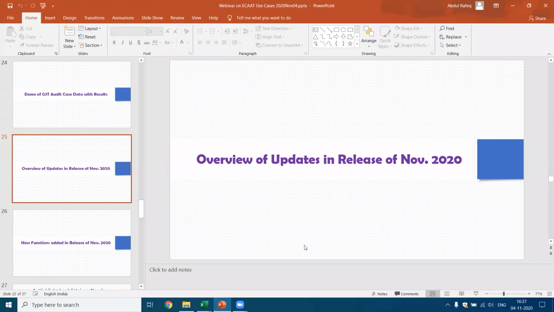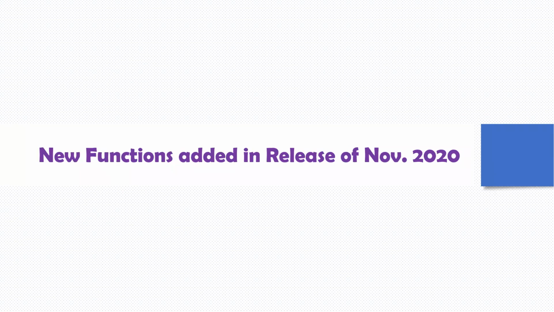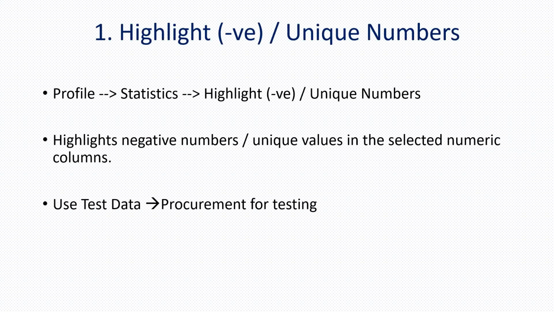Now let's come back. Let me show you the demo. I have already shown you. Let me give a quick overview of what are the new functions we added in this release. Now, first is highlight negative or unique numbers, and this is available in the profile statistics function. What does it do? It highlights the negative numbers or the unique values in the selected numeric column.